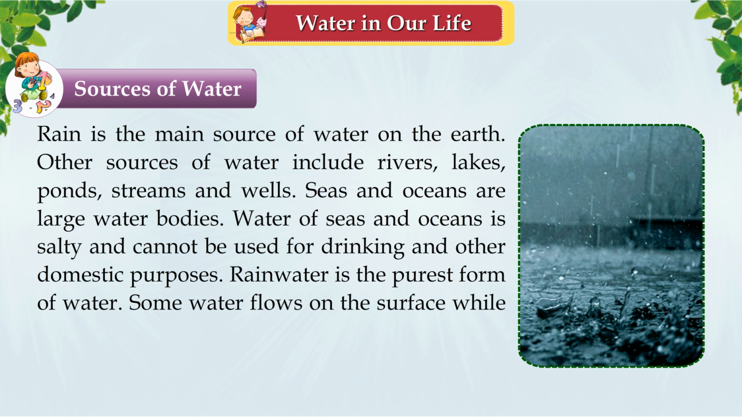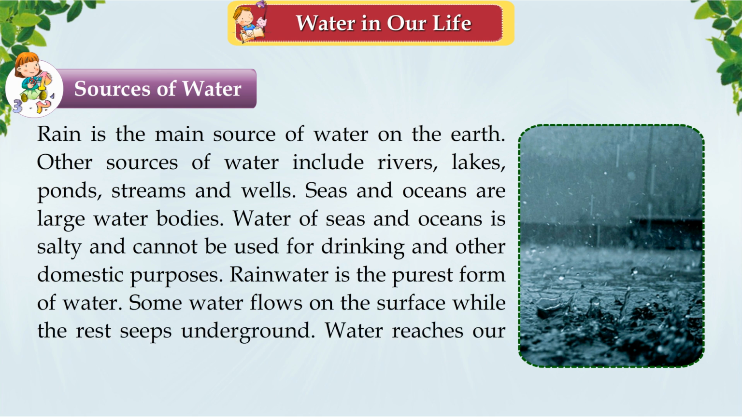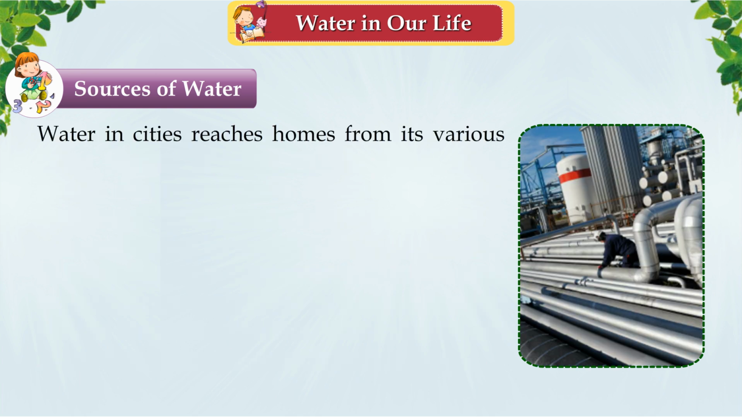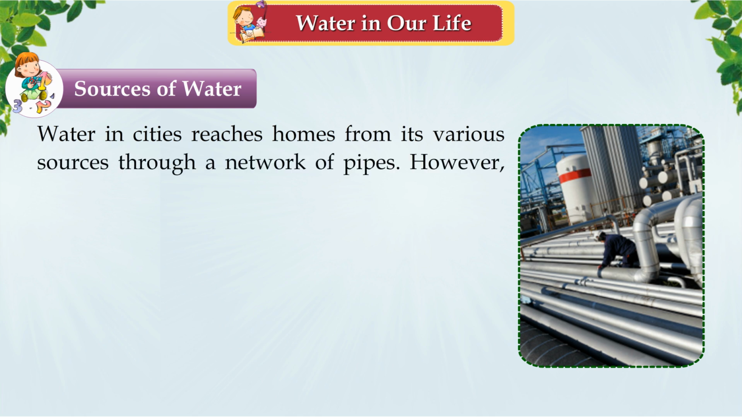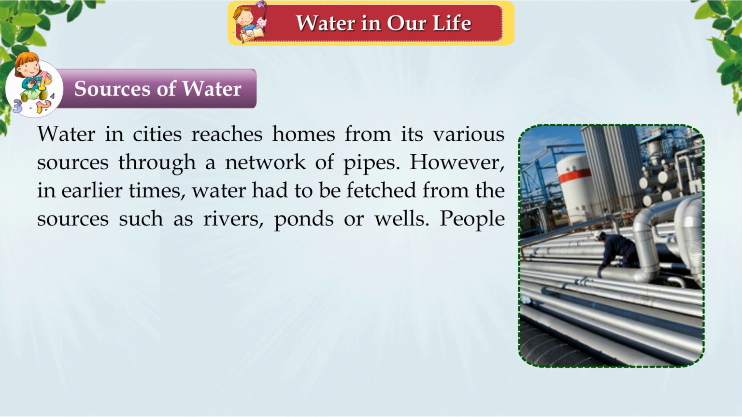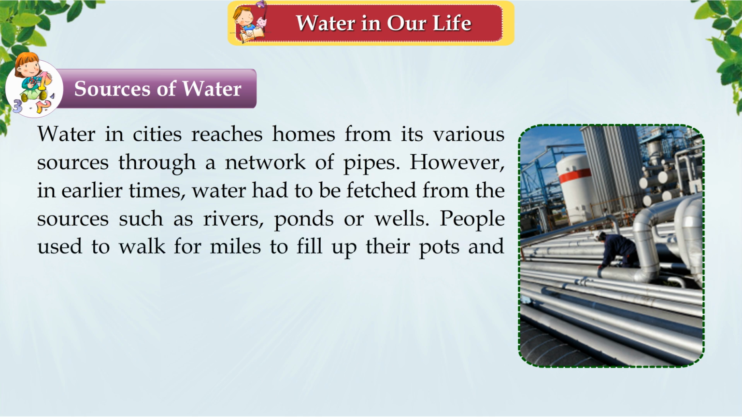Some water flows on the surface while the rest seeps underground. Water reaches our homes through underground pipes and taps. Water in cities reaches homes from its various sources through a network of pipes. However, in earlier times, water had to be fetched from the source such as rivers, ponds or wells. People used to walk for miles to fill up their pots and reach their homes.